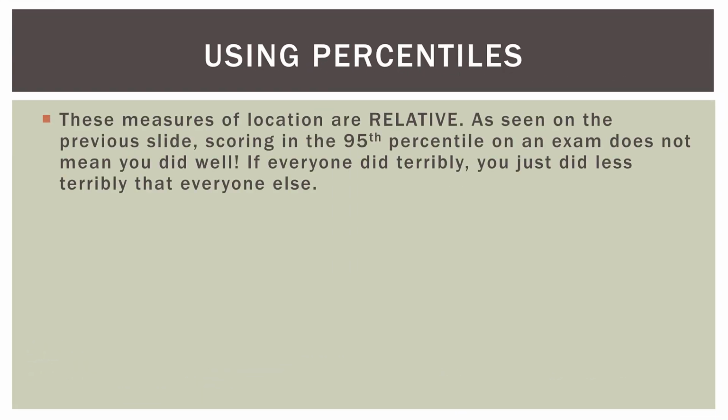These measures of location are relative. As we saw in the exam example, scoring in the 95th percentile on an exam does not mean you did well. If everyone else did terribly, you just did less terribly than everyone else. But the reverse is also true. You could score in the 10th percentile, but if everyone did exceptionally on the exam, you were just at the bottom of the exceptional people, if that makes sense.